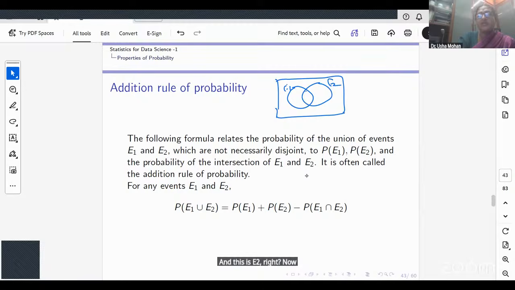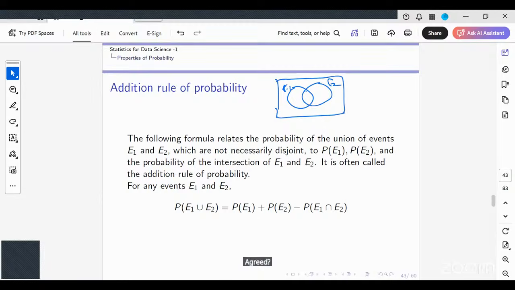Now, E1 and E2 are not disjoint. Agreed? So I cannot apply the disjoint formula directly to E1 union E2.